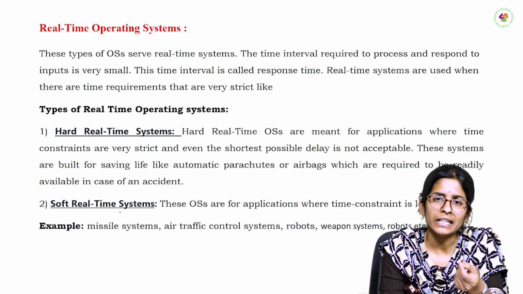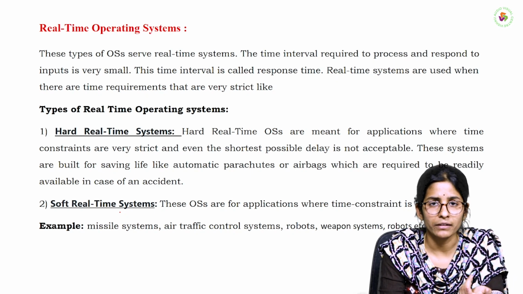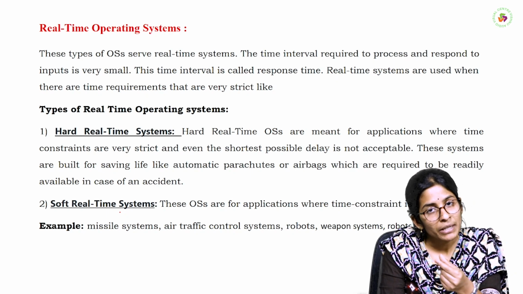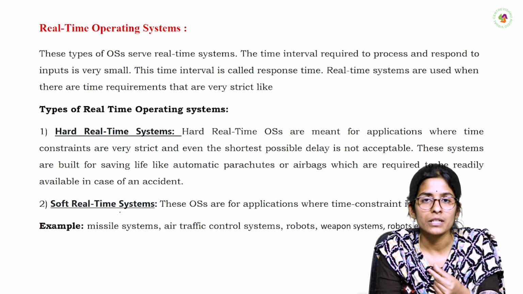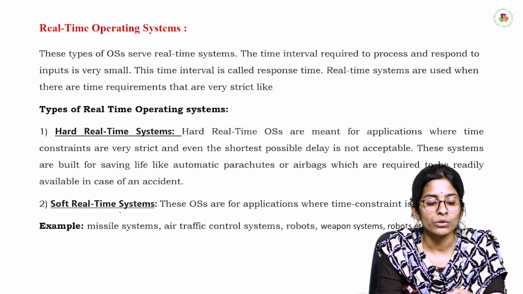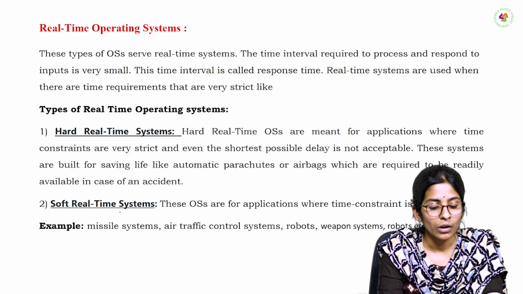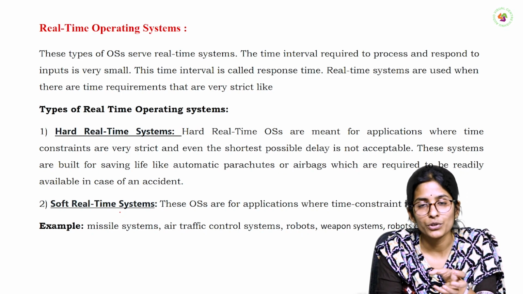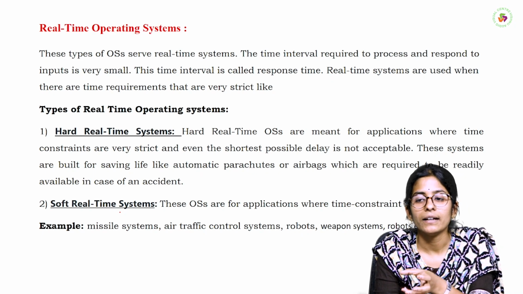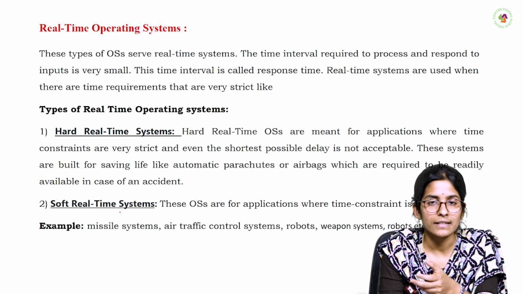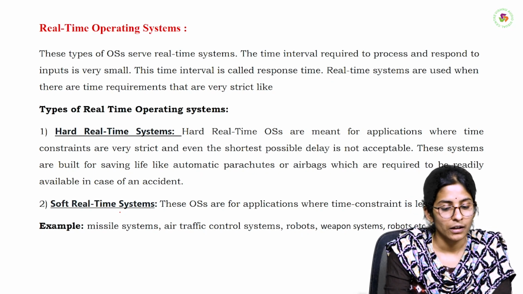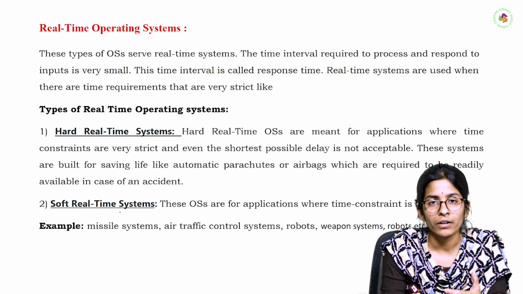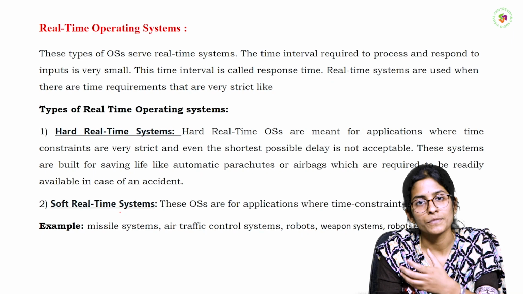Because a little bit of delay is not an issue, as the time interval between the user and operating system is a little bit larger compared to hard real-time. So these soft real-time operating systems are mainly used in our video sessions and recordings and in weather forecasting. These are all the main operating systems we have in our operating systems course.